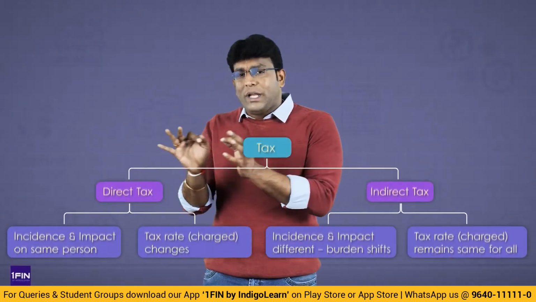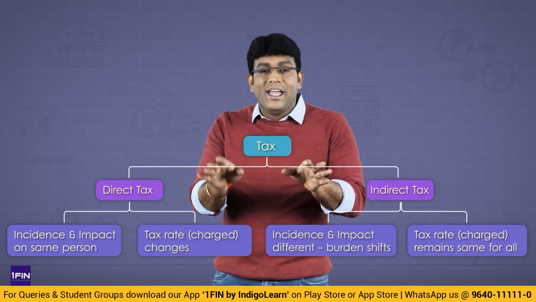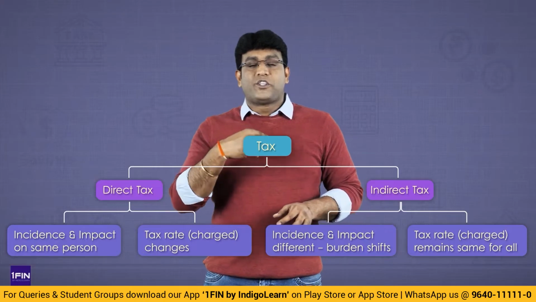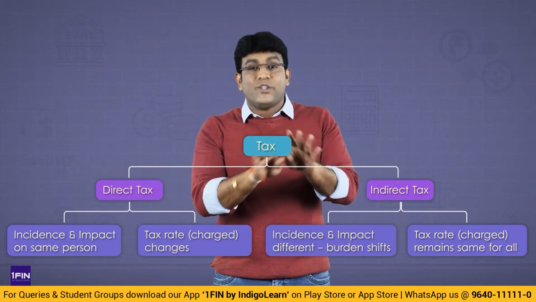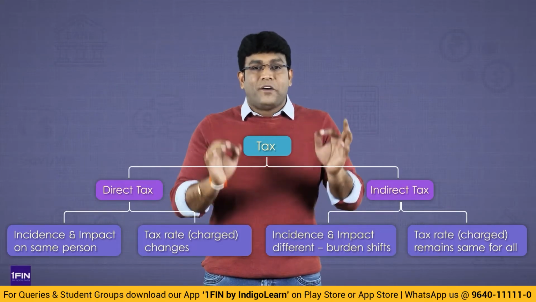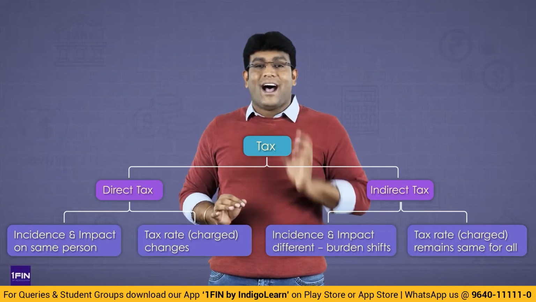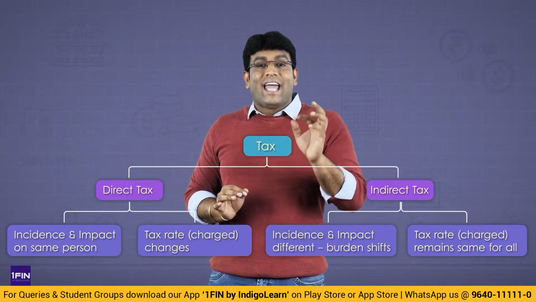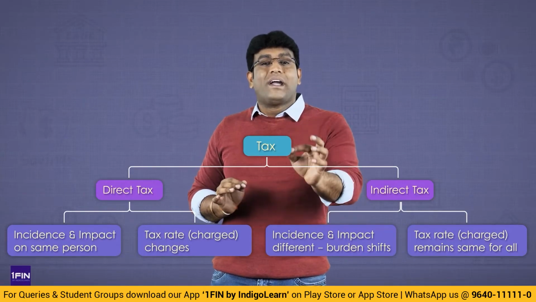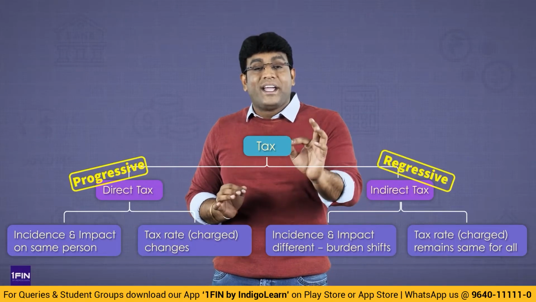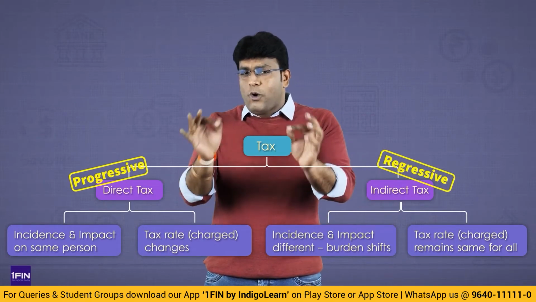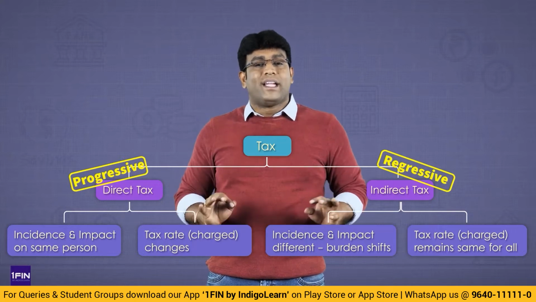But when we talk about income tax, that is not the story. The tax rate paid by Shiva Teja and the tax rate paid by Mukesh Ambani is not one and the same. The fundamental reason being, in India, direct taxes are progressive in nature, whereas indirect taxes are regressive in nature. When I say progressive in nature, progressive means higher the income, higher the tax. Lower the income, lower the tax.